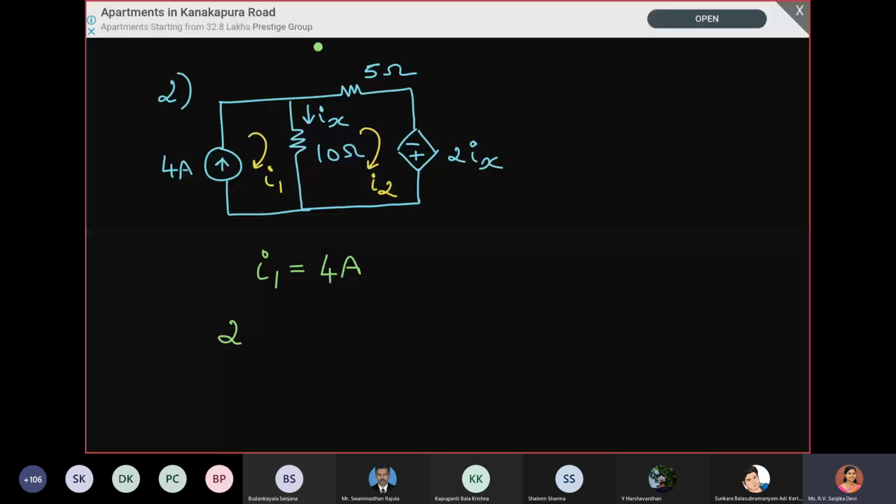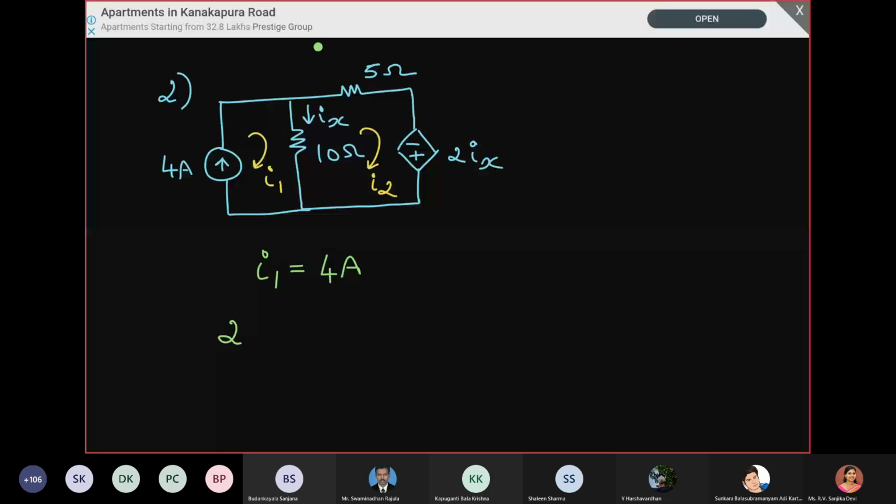So the difference of the 2 currents will flow, right? So it is minus 10 into I2 minus I1, minus 5 I2 is equal to 0. First we are writing everything in terms of the loop currents. Then we will see what is the relation between Ix and I1, I2.